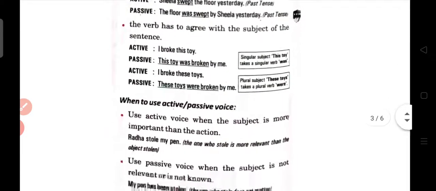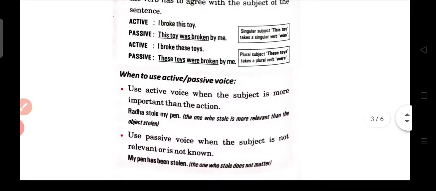Now, whenever we are changing active to passive voice, the subject is more important than the action. Like Radha stole my pen. That means the one who stole is more relevant than the object. And use passive voice when the subject is not relevant, like my pen has been stolen. The one who stole, that doesn't matter at all.